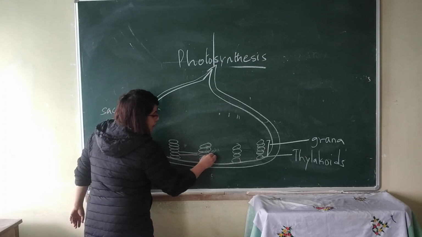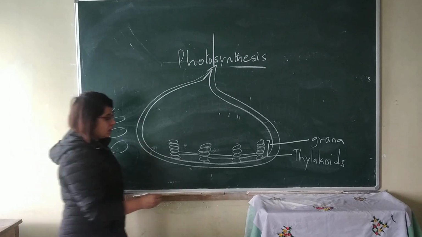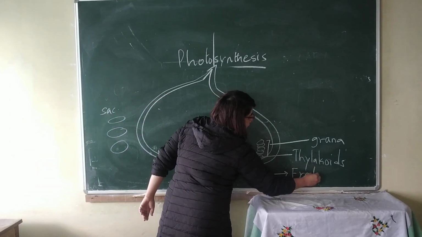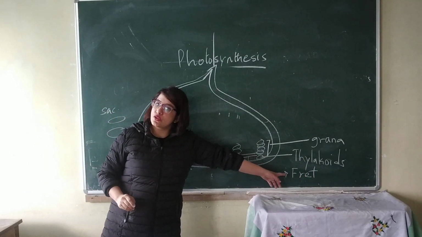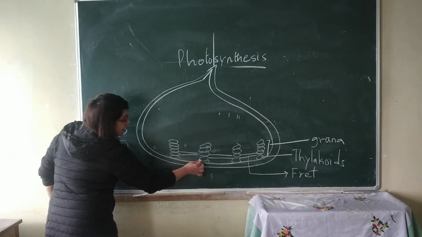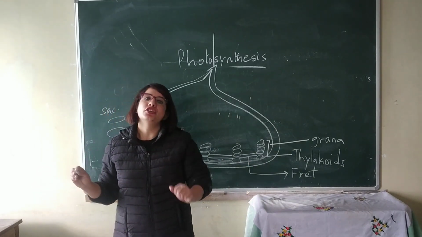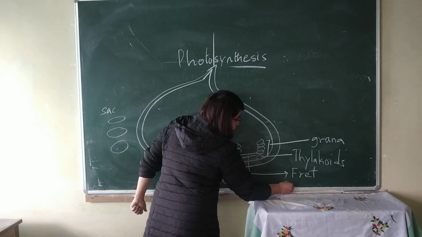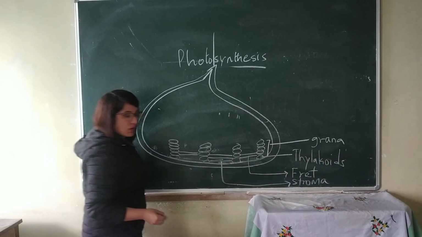Now these grana are connected to each other by structures called fret. Now the ground substance on which you find the thylakoids is jelly-like, and this ground substance is called stroma.